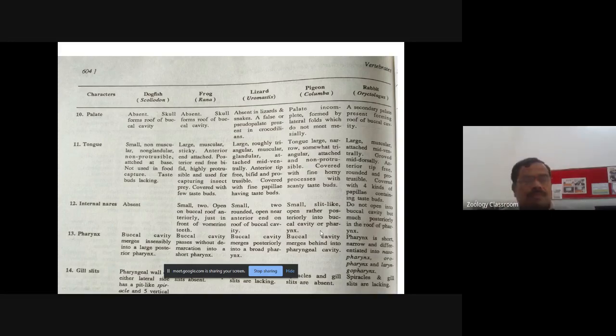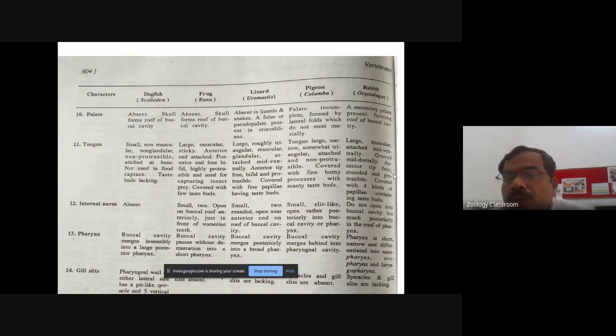In case of pigeon, the tongue, if you see, is large, narrow and triangular. It is attached and non-protrusible. And a further important thing is that it is covered with fine horny processes. There are fine horny processes present on the tongue with very scanty, very few taste buds.